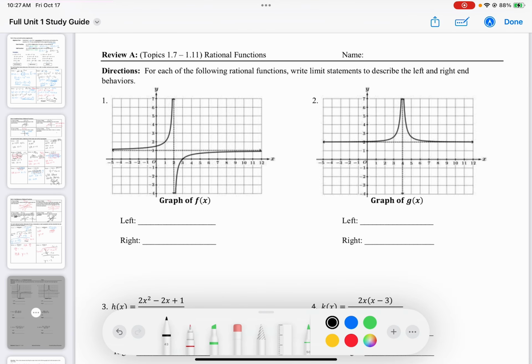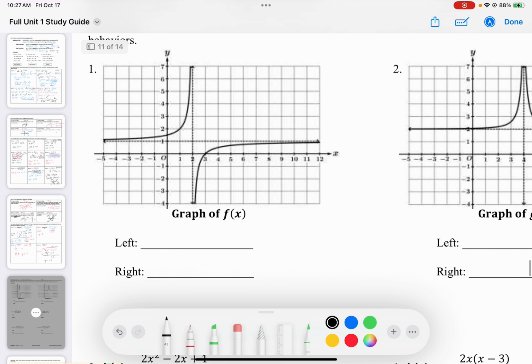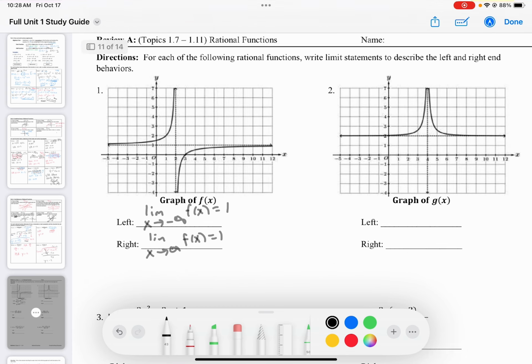For each of the following rational functions, write a limit statement to describe the left and right end behavior. End behavior. As we go towards the left, so as we decrease without bound, we have a horizontal asymptote. So we're clearly just going to approach that horizontal asymptote. So we can say the limit as x approaches negative infinity, f of x is approaching 1. That same thing is going to happen when we approach positive infinity because we have a horizontal asymptote there. All right. Now we have to do number 2.